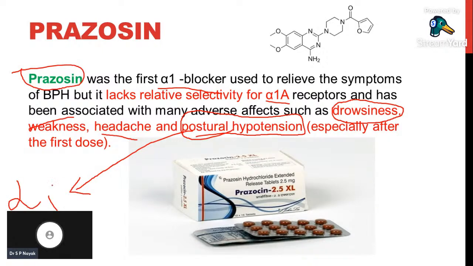Why postural hypotension is seen with all alpha 1 blockers is because alpha 1 receptors are mainly concentrated on the blood vessels. When alpha 1 receptors are blocked, the blood vessels will be dilated, which will cause vasodilation.